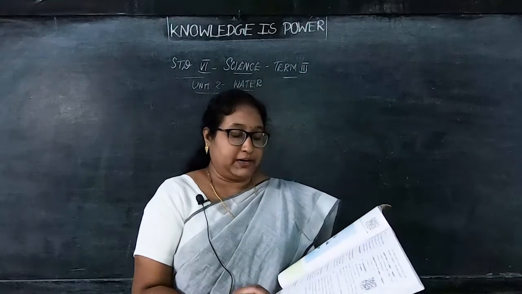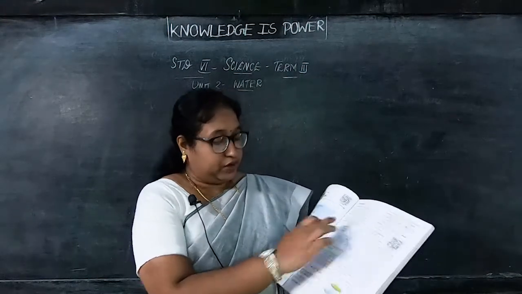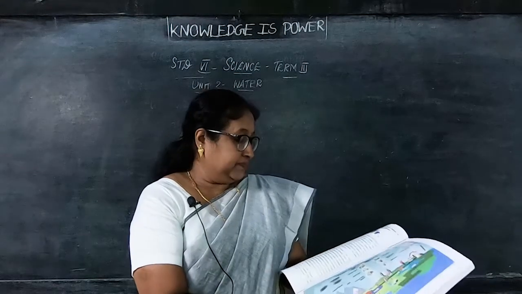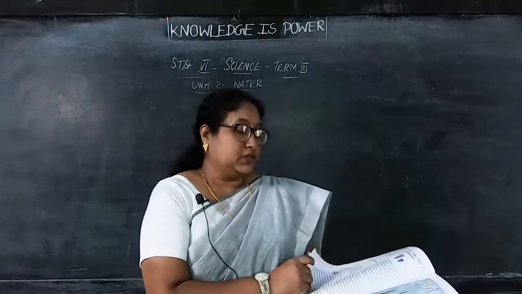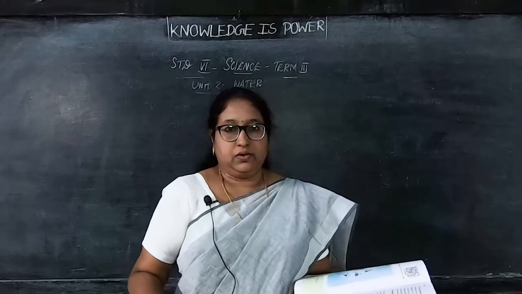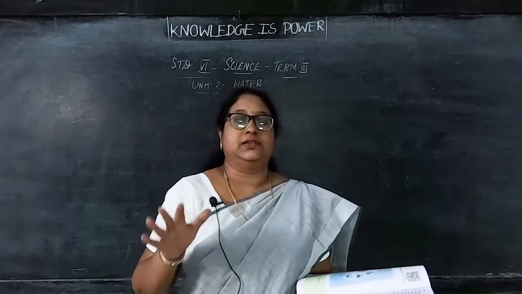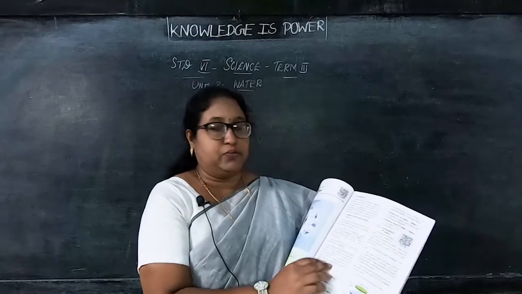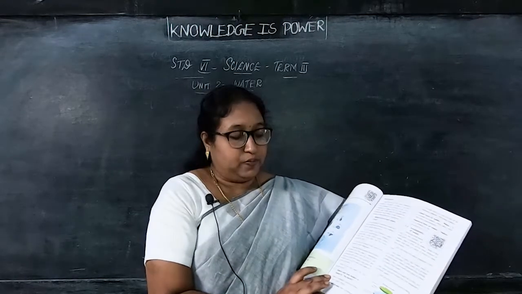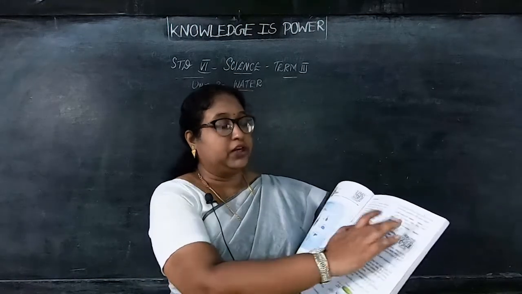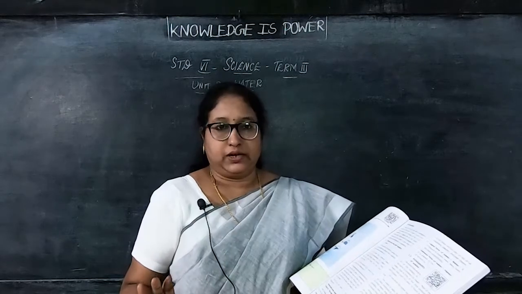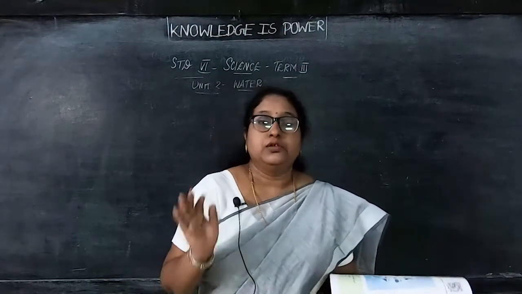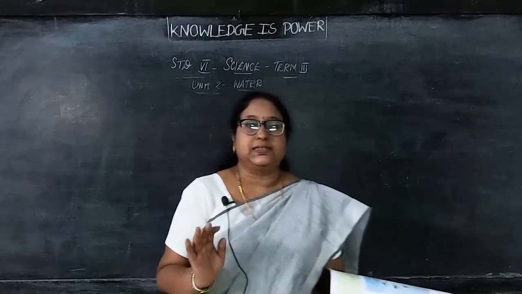Those who have the book can take page number 15. See that 2.1, 2.2 they have given, right? Next 2.3, then 2.4, like that they have given. In that you don't have all, okay? Whatever I am teaching you, that is enough to learn. If you take page number 15, you don't have 2.1. This is omitted. Now 2.2 I will take for you. 2.2 only you have to learn. I'll teach only that. Then 2.3 is omitted. So some of the portions are omitted for you. Whatever I'm teaching, just learn that.